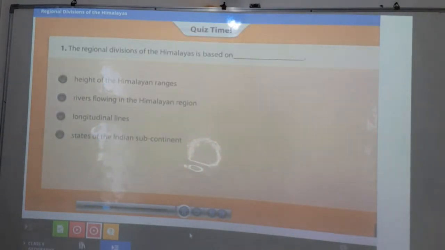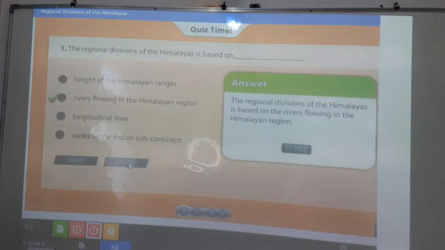The regional divisions of the Himalayas is based on... Select the correct option and click submit. Yes students, so now the question is there as you have learned in the video. So the regional division of the Himalaya is based on what? So let's just find the answer. The regional divisions of the Himalayas is based on the rivers flowing in the Himalayan region.